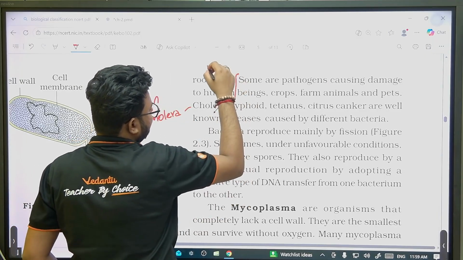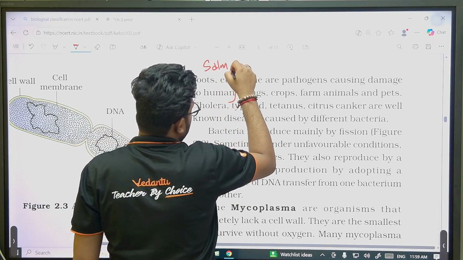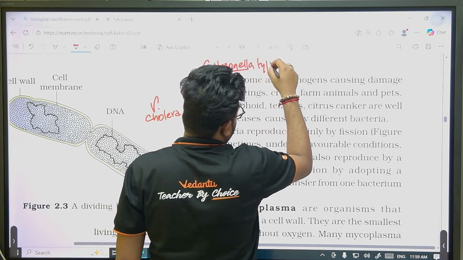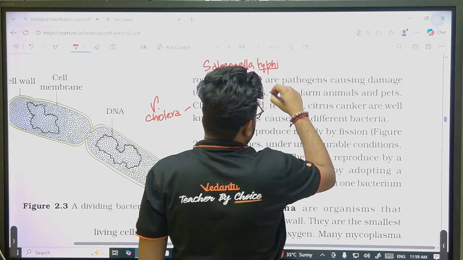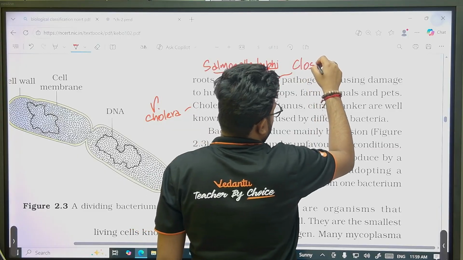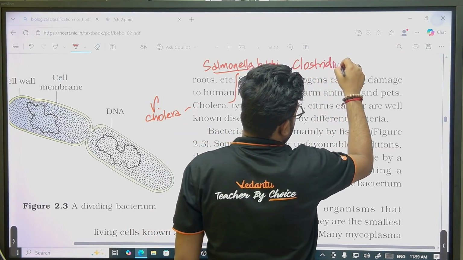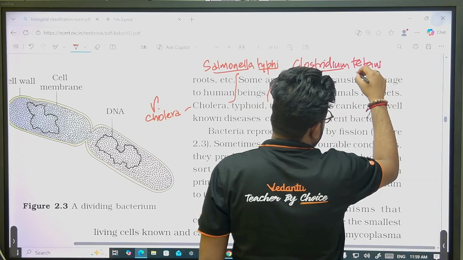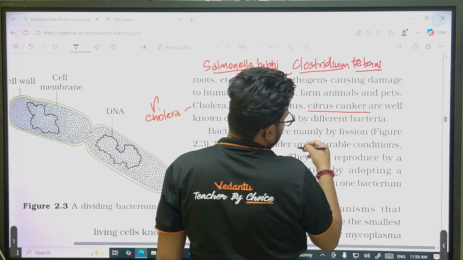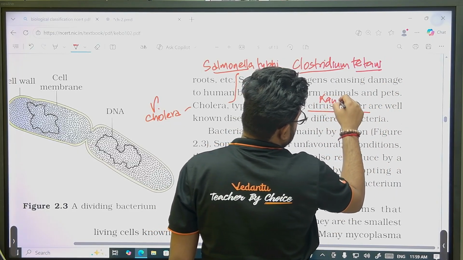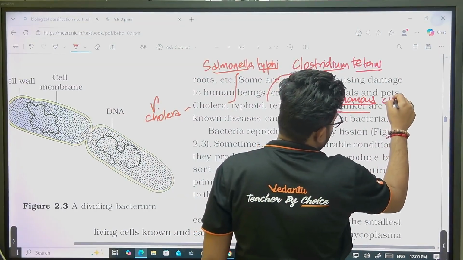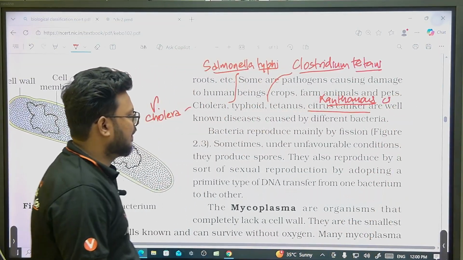Typhoid is caused by Salmonella typhi. Tetanus is caused by Clostridium. Citrus canker is caused by Xanthomonas citri. So the Xanthomonas name you can remember.